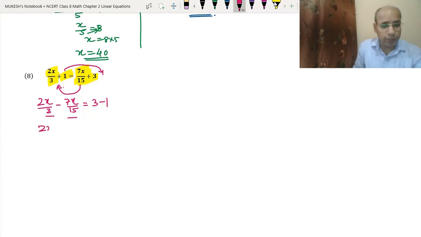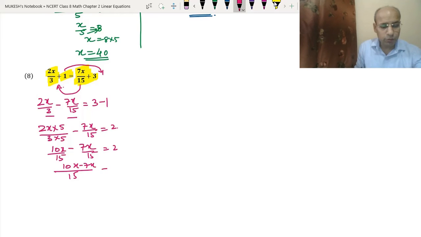So that means 2x into 5, because 3 5 is 15, upon 3 into 5 minus 7x upon 15 equals 3 minus 1. So 2x into 5 is 10x upon 15 minus 7x upon 15 equals 2.